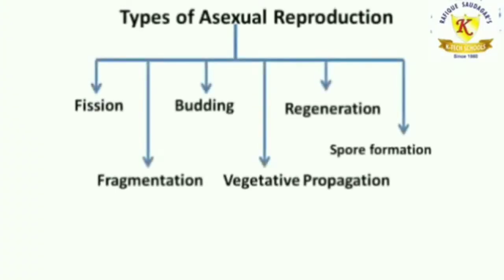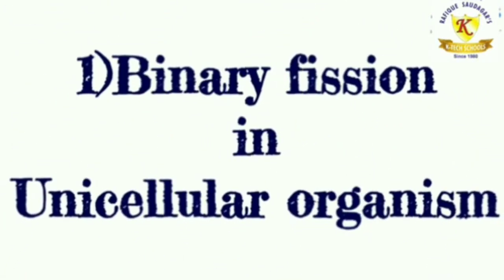Now the types of asexual reproduction are fission, fragmentation, budding, vegetative propagation, regeneration and spore formation. So children, we are going to learn each one of these in detail. Let us begin with the first one. We will first see asexual reproduction in unicellular organisms. The first one is binary fission.